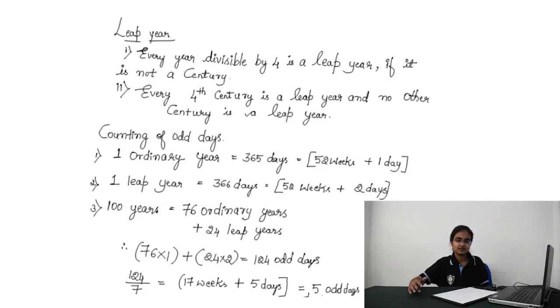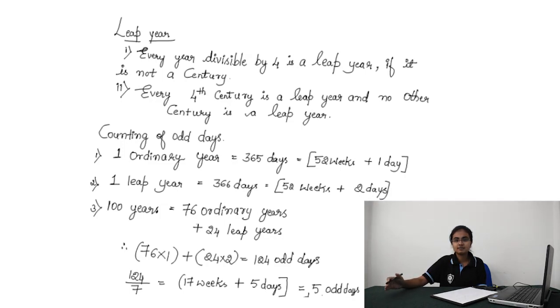Now we need to find the number of odd days for 100 years. 100 years will have 24 leap years and 76 ordinary years. For finding leap years, you divide 100 by 4 and get 25 leap years. But you can't take 25; just subtract 1, because the 100th year is not a leap year since it is a century.